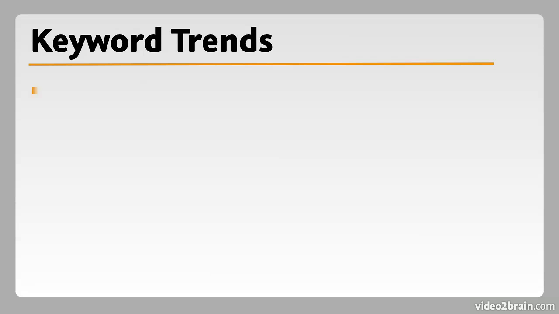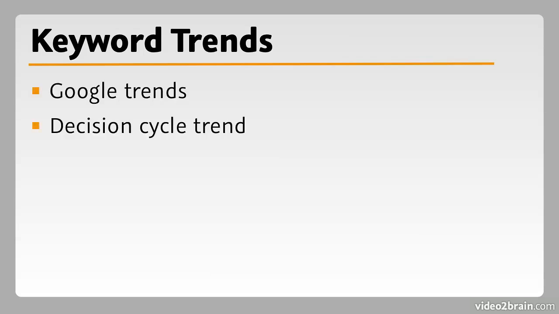So be sure not just to build a keyword list, but to understand the trend, to understand which keywords come when in the decision cycle, and also what nuances might your consumers be using when they look for specific products and attributes of those products.